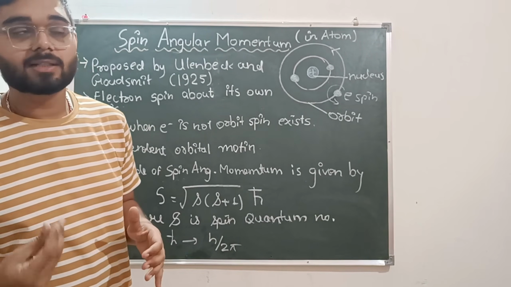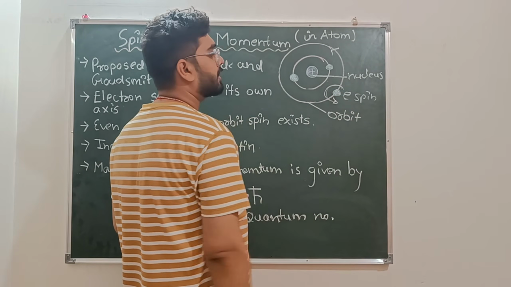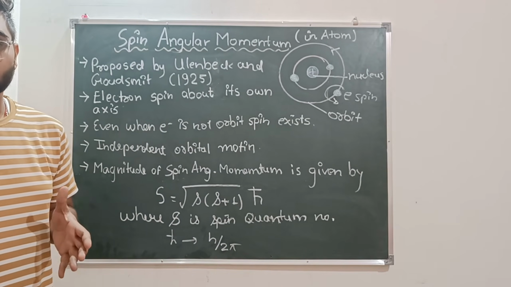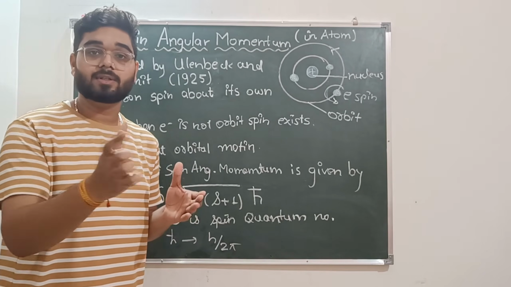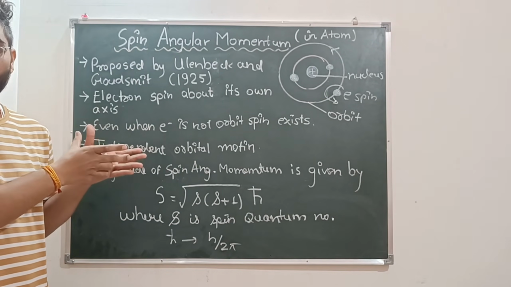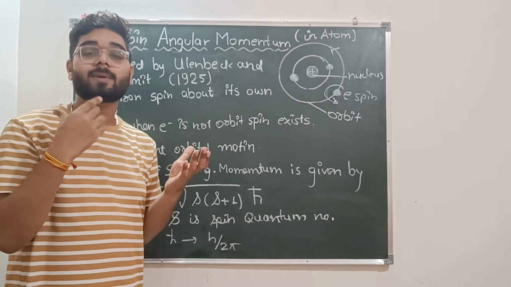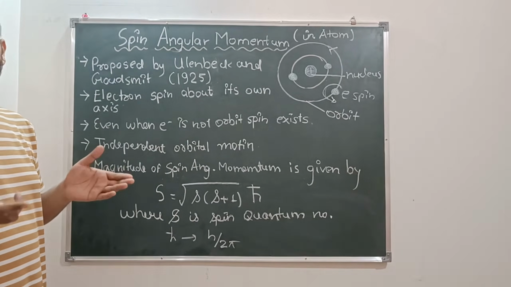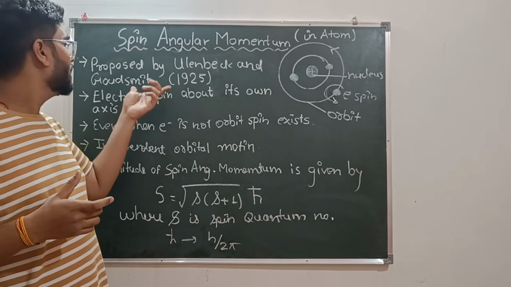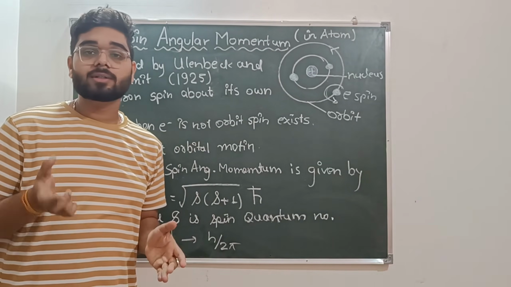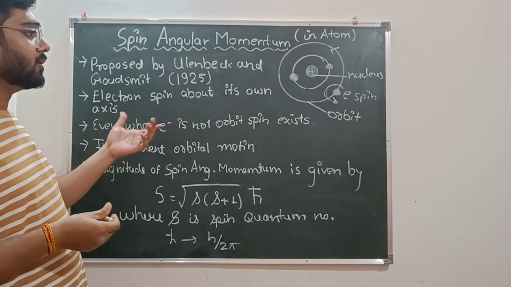The electron spins on its own axis. As an example, we know about our solar system that the sun is stationary. Here we have the nucleus stationary, just as the sun is stationary, and the planets revolve around the sun. As we know that Earth also rotates around its axis, similarly we have the theory by Uhlenbeck and Goudsmit that the electron spins on its own axis.